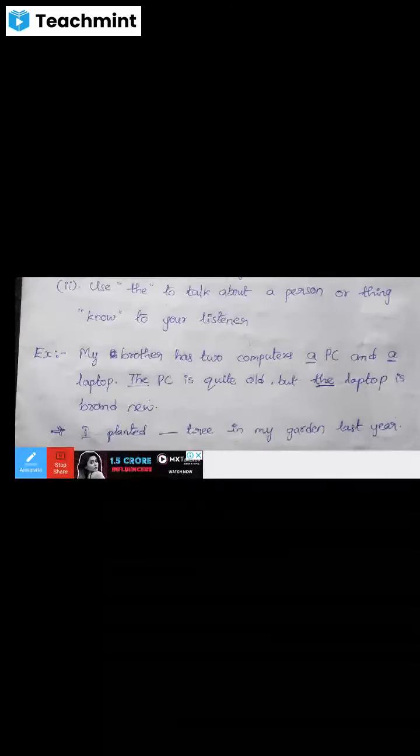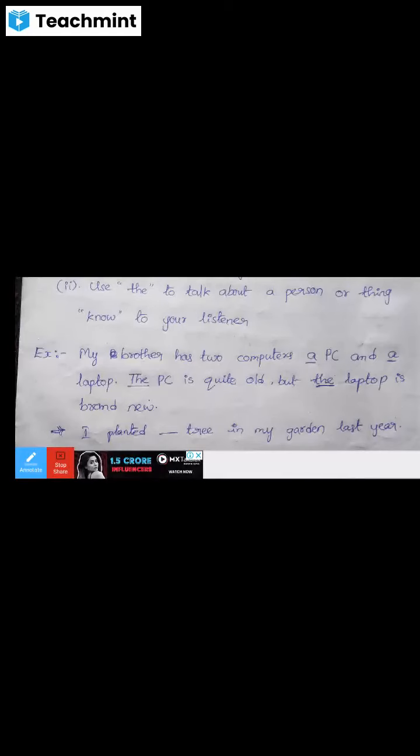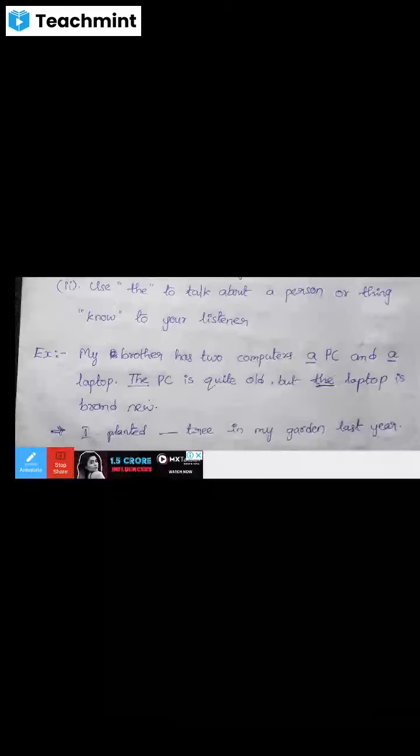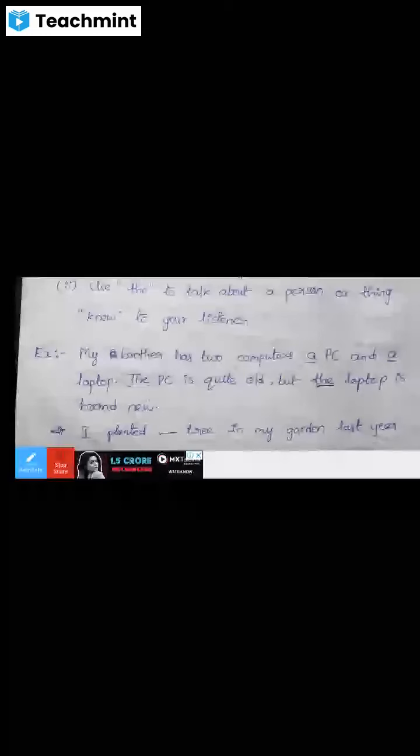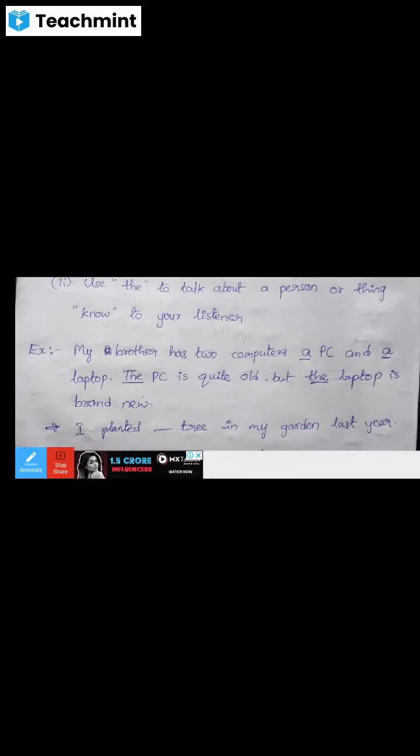So I say a PC and a laptop because that's the first time I mentioned the two computers. They are unknown things to you, I mean the listeners. But now I can say the PC, in the second sentence: the PC is quite old and the laptop is brand new.